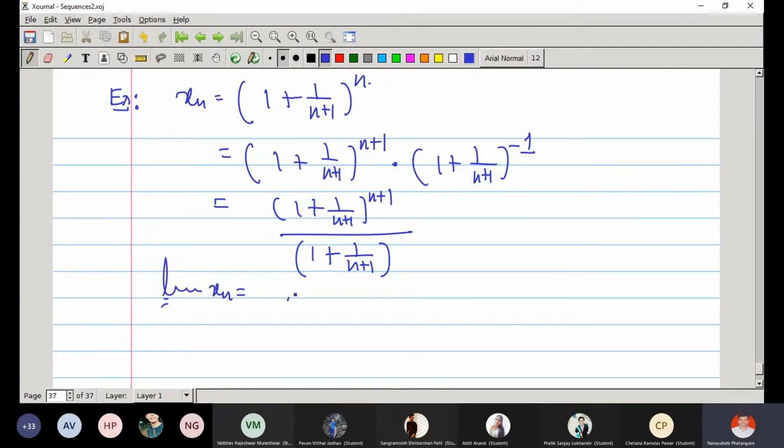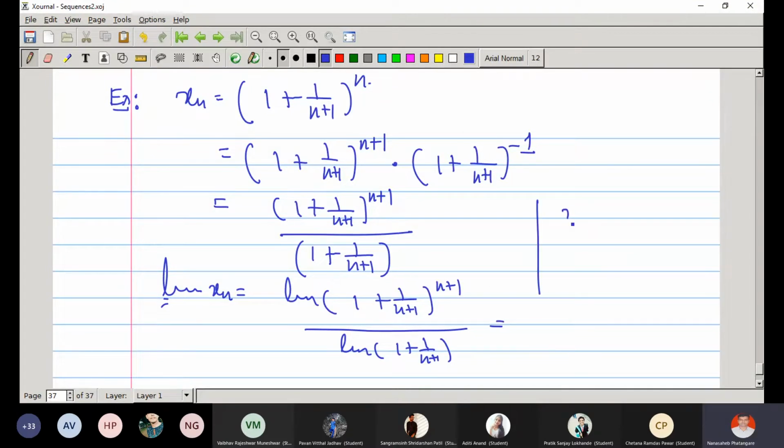The limit of xn is the limit of the numerator upon the limit of 1 plus 1 upon n plus 1. And what is the numerator? The numerator is just the sequence xn equal to 1 plus 1 by n raised to n. And then what is xn plus 1? 1 plus 1 by n plus 1. So we know that the limit of xn is e.